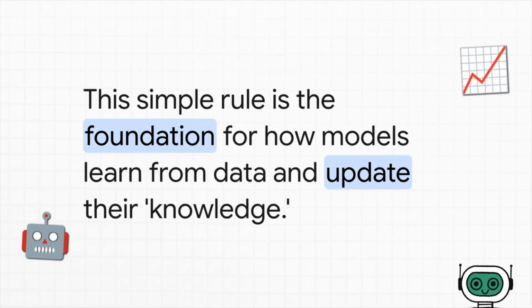And this is absolutely crucial. Every single time a model trains on a new piece of data, it's essentially just solving a version of this equation over and over again, updating its internal parameters based on the new evidence it just saw.